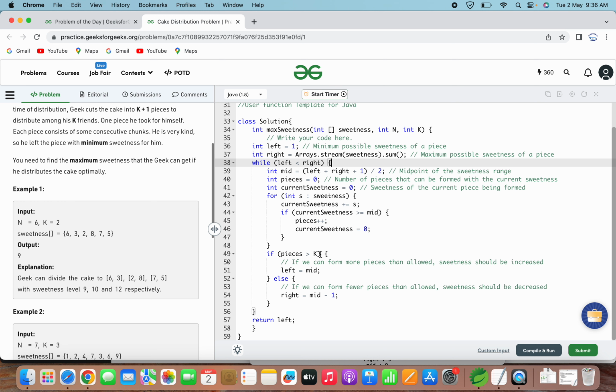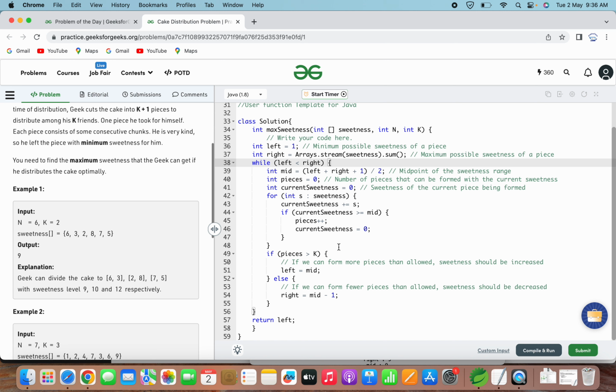Here again I'll just try to explain this. Here the number of pieces is compared with greater than k, and we considered k, not k plus 1. This is because the pieces variable in the code keeps track of the number of pieces that can be found with the current sweetness level, and it represents the number of pieces that Geek can distribute among his friends, excluding the piece for himself.